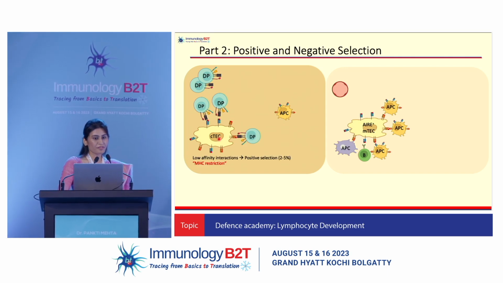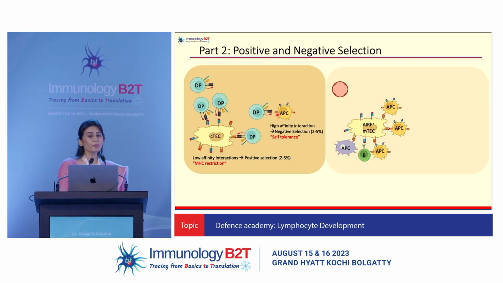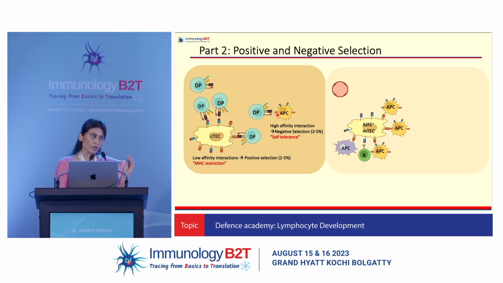If they form low affinity interactions, they will be positively selected, and this enables the process of MHC restriction. So you now have double positive thymocytes that are interacting with self-MHC self-peptide complexes. If your double positive thymocyte reacts strongly to self-antigens, they are going to die by apoptosis, resulting in some amount of self-tolerance happening in the cortex. If they do not interact, they're absolutely useless, they're going to die by neglect. So all your useless TCRs are cleared, your self-reacting TCRs are cleared, only your T cells that are able to interact with self-MHCs will now start moving towards the medulla.